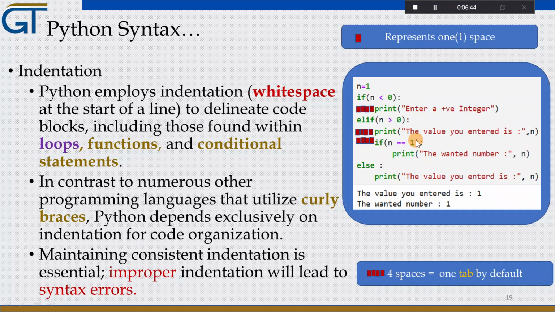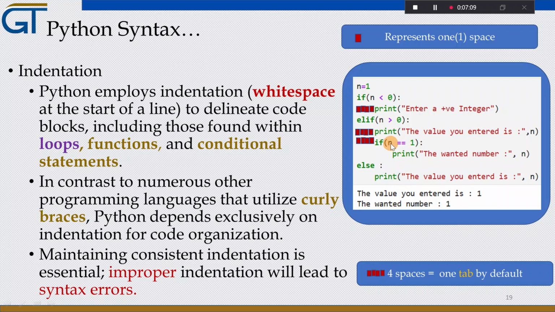Since this is true, the value you entered is 1 will be printed. This statement will be executed. And the next line, inside the block, if n is equal to 1, will be checked. That means we have another if statement inside elif.